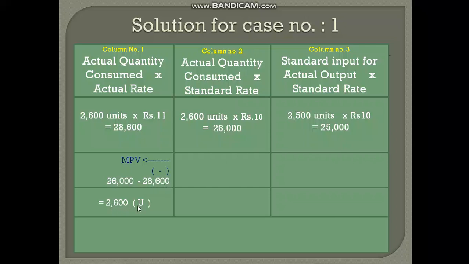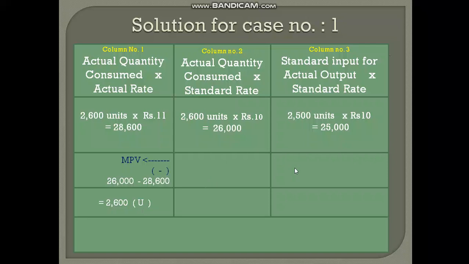When it is minus, it means it is negative. When it is negative, it is adverse for us. It is not good for us. It is unfavorable for us. So, denote it in brackets by making use of A for adverse or U for unfavorable. Whichever may be used. Now, column number 2 and 3.